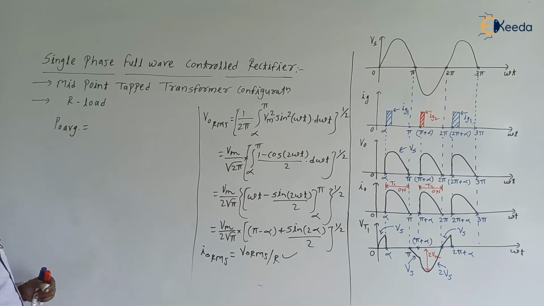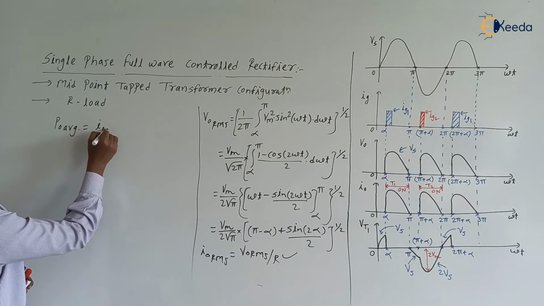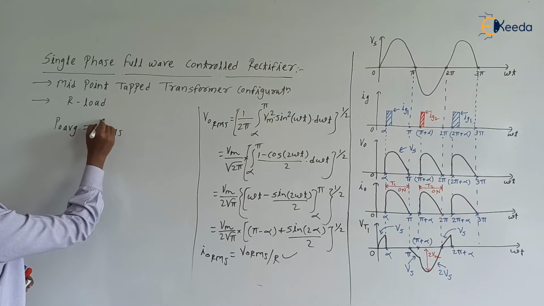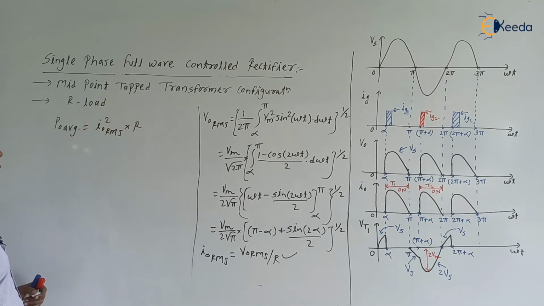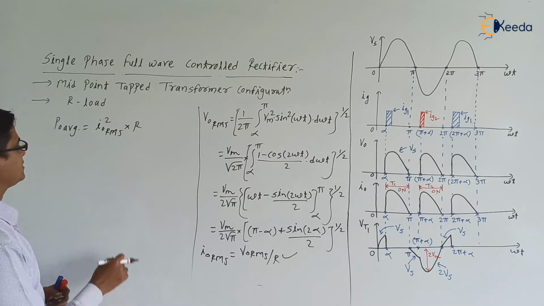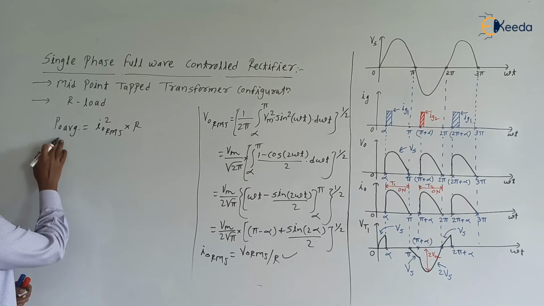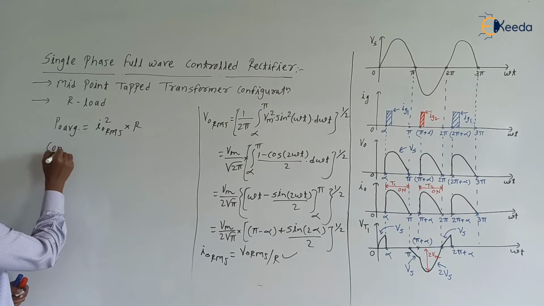Load is resistive, so what is the load power? It is I0 RMS square into R, or you can write V0 RMS square by R, or V0 RMS into I0 RMS. This is P0 average. Next, conduction time of thyristor.